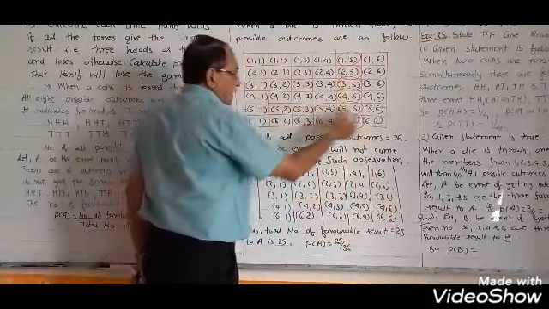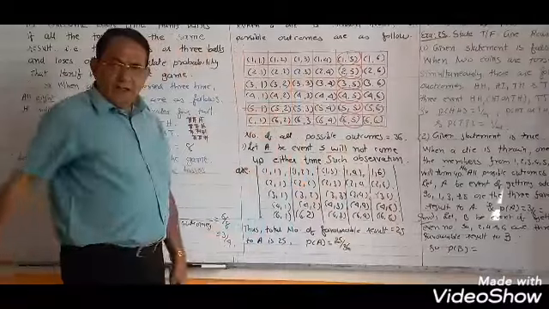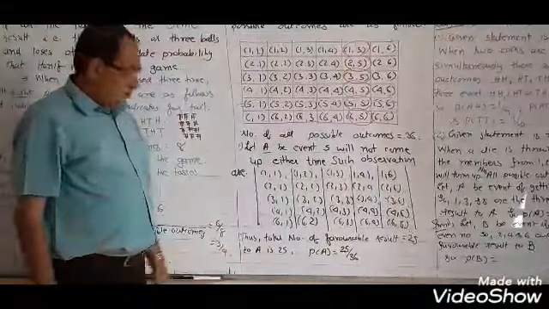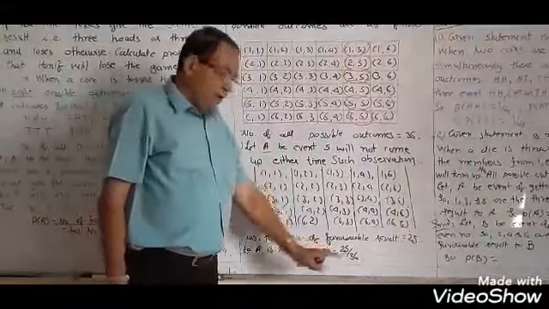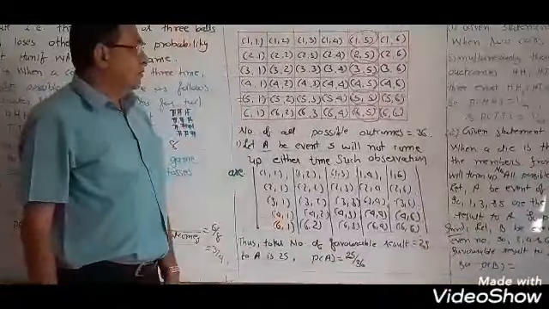That is 11 and that is 25 upon 36 is equal to this one.